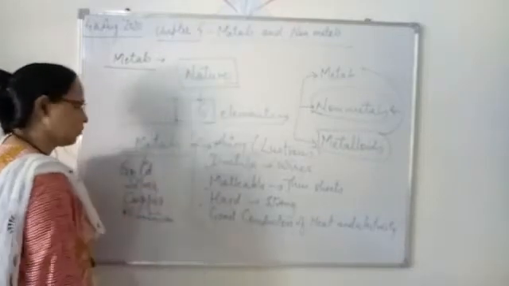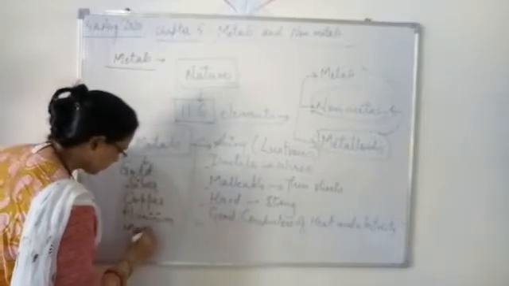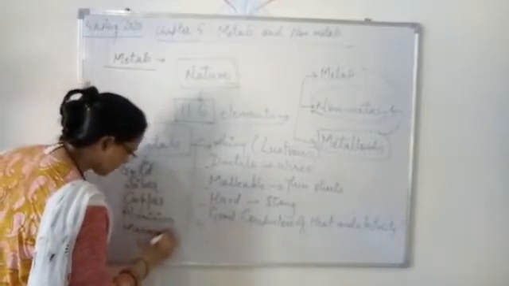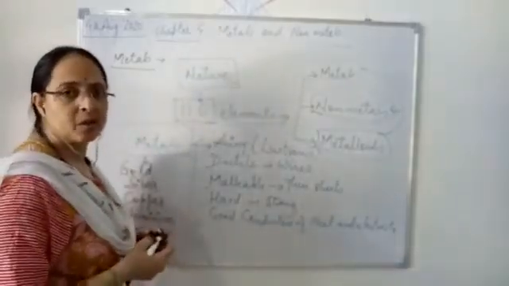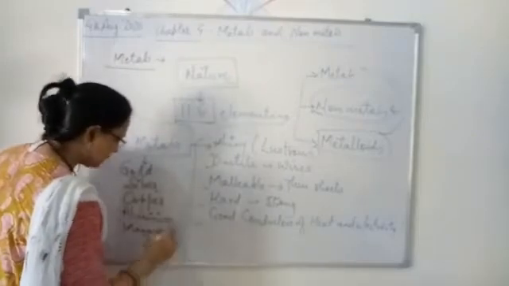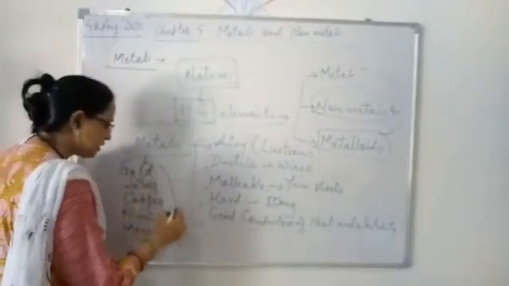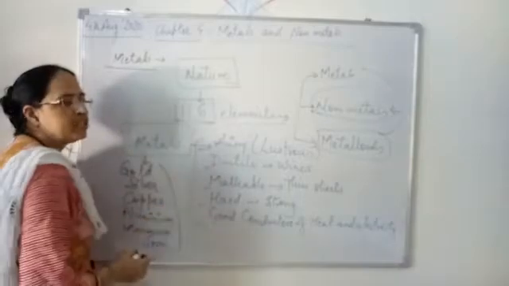Then apart from this, we have aluminium, magnesium, sodium, iron. These all are metals, and now we'll discuss these properties.